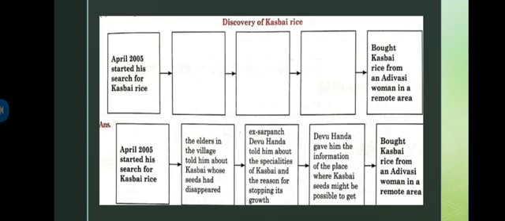So then later, as we discussed, Devu Handa told him of the place where kasbai seeds might be possible to get. So basically he gave the address where there would be the possibility of getting the rice. And then the last part: bought kasbai rice from an Adivasi woman in a remote area.